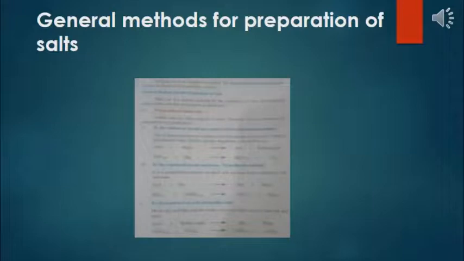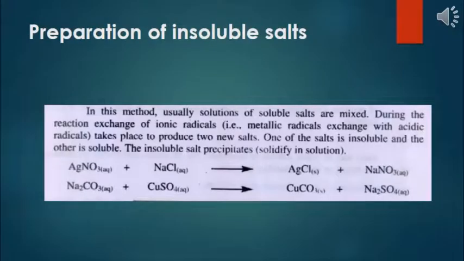Mostly the insoluble metallic oxides react with dilute acid to form the salt and water. And here they have given you an example of copper oxide that reacts with sulfuric acid and forms copper sulfate and water.